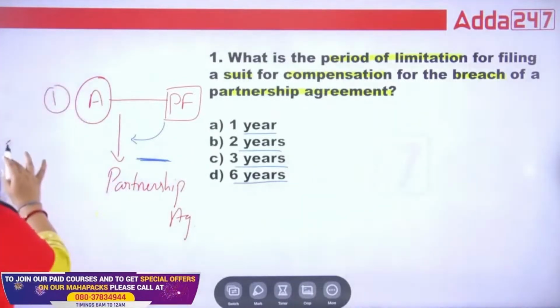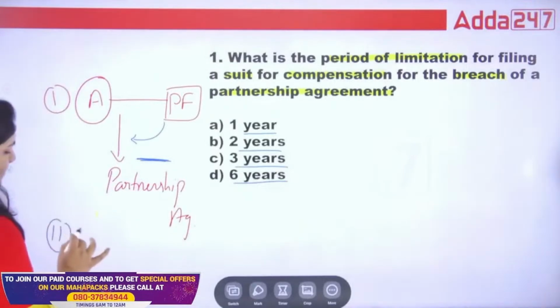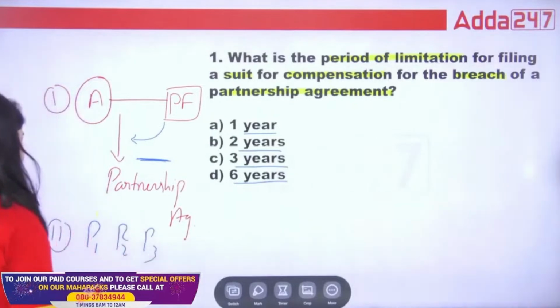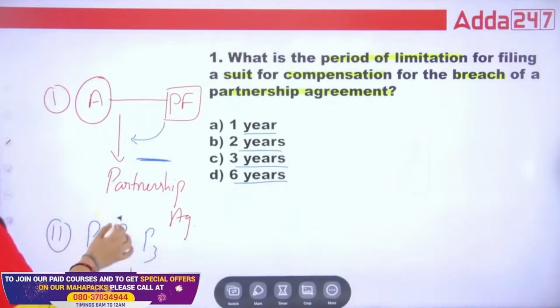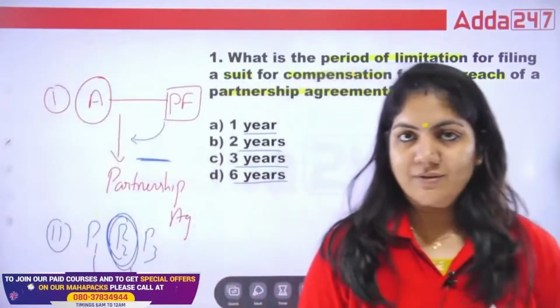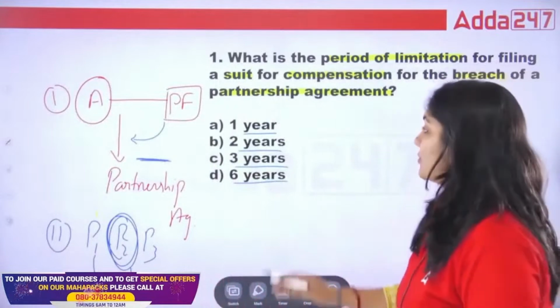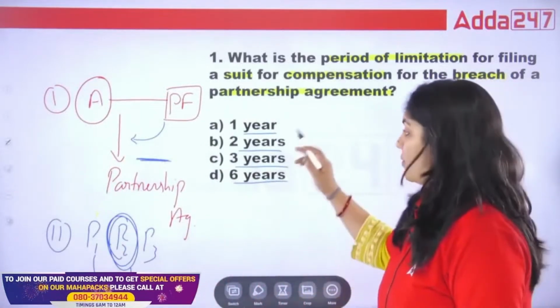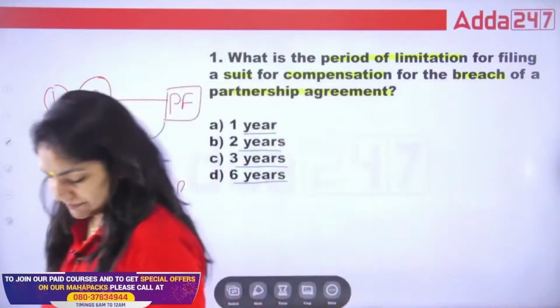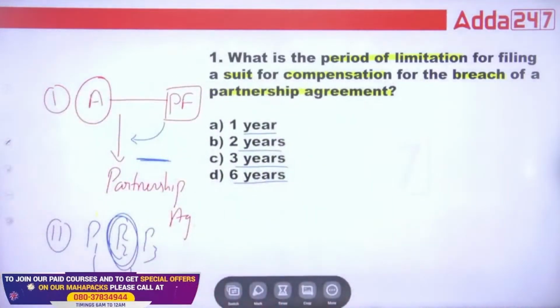This is the first situation. The second situation is where the partners are P1, P2, P3. If the partnership agreement is breached by one of them, we have to file the case for the compensation. So what should be the time limit? Whether it is 1 year, 2 years, 3 years, 6 years. Tell me class. This is an important question.